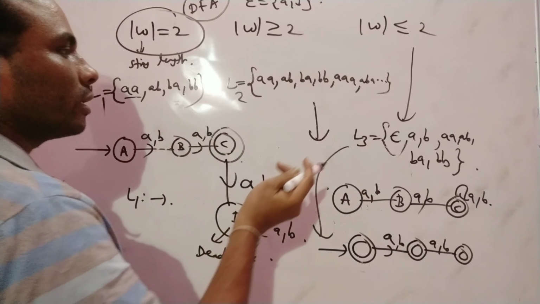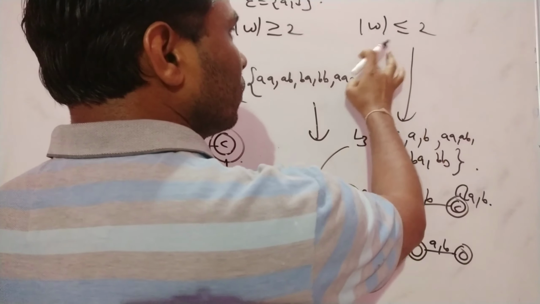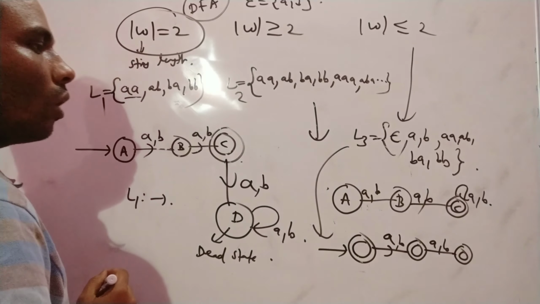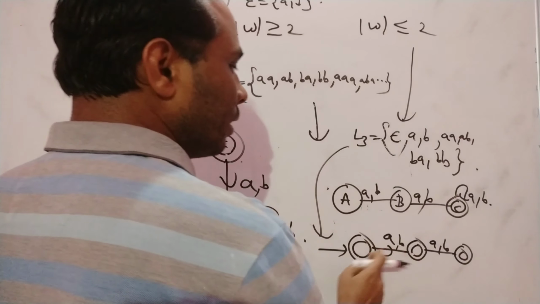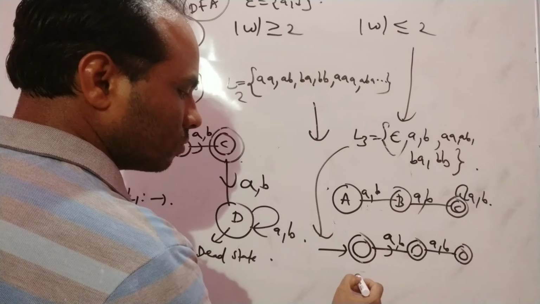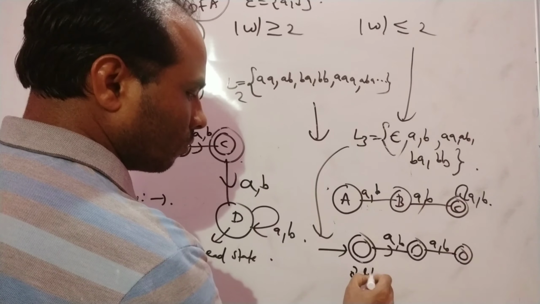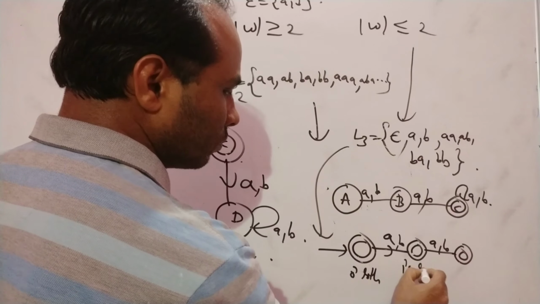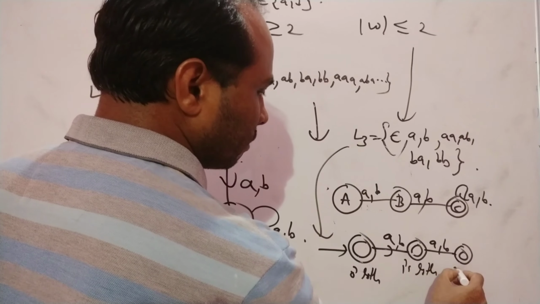And what is the constraint here? For this L3, the string length is 2 or less than 2. Now it is 2 or less than 2. This is length 0, this is length 1, and this is length 2.